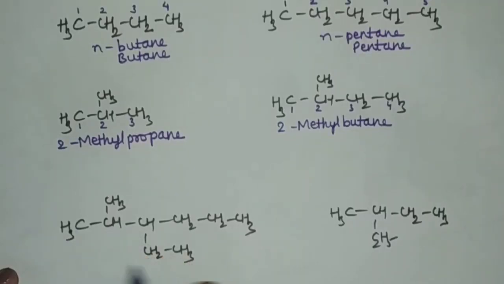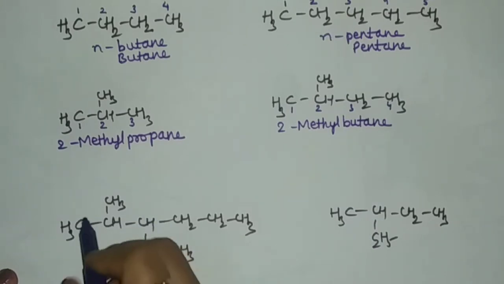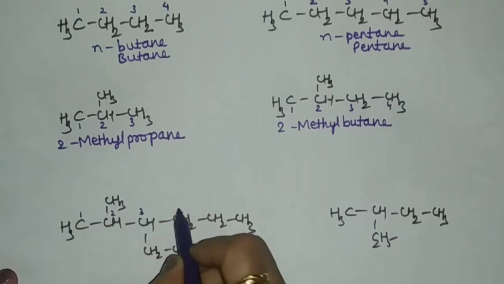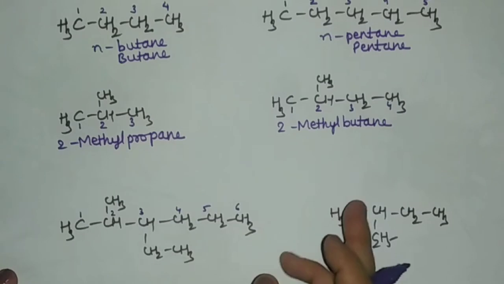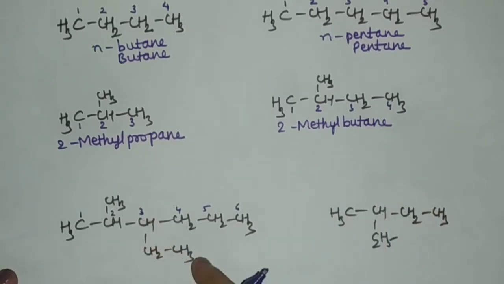Now, consider this structure. Let us count the number of carbon atoms in the longest chain: 1, 2, 3, 4, 5 and 6. On the second position there is a methyl group and on the third position there is an ethyl group. That is hexane, so the parent alkane is hexane. That is 3-ethyl-2-methylhexane.